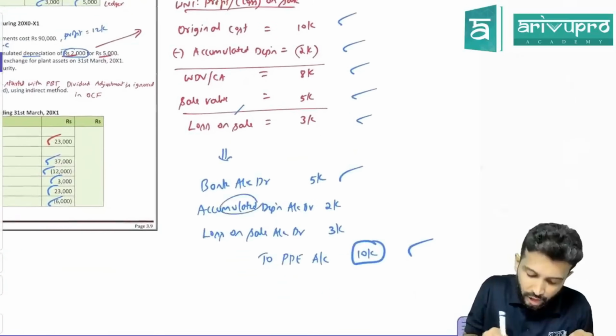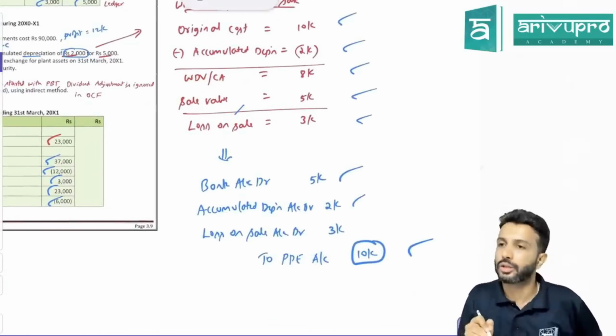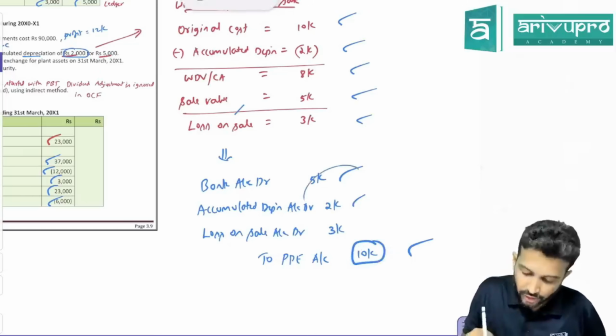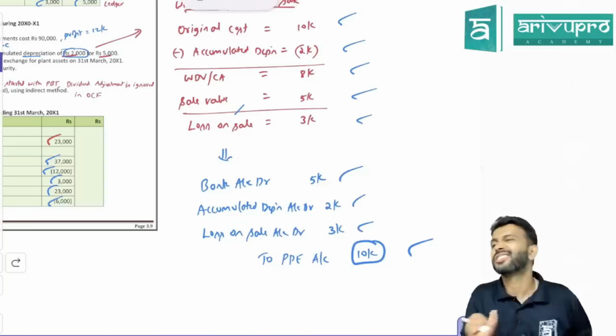Debit it. So you pass the entry: accumulated depreciation or provision for depreciation account debit to PP account. How much? 2,000. So you have credited by 10, here you are getting by only 7. What is the balancing figure? 3,000. That is nothing but your loss on sale.